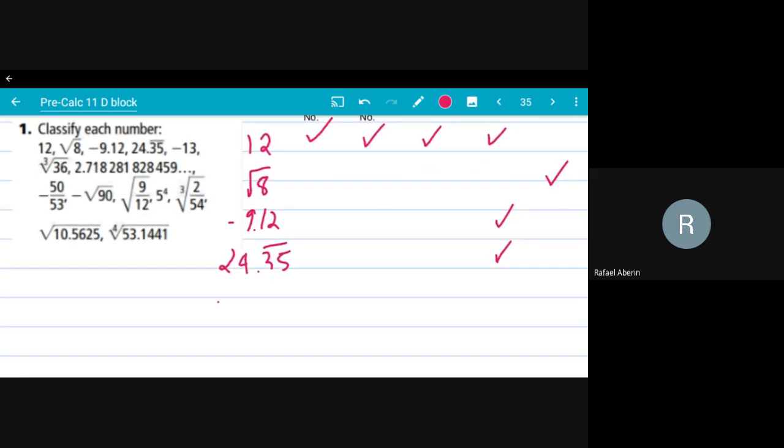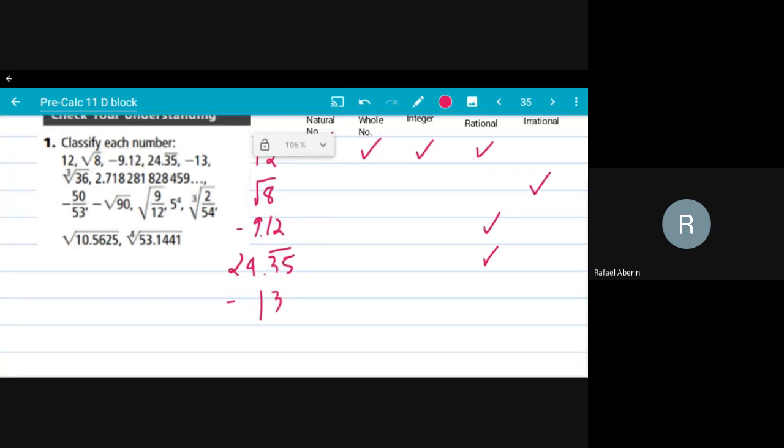Negative 13. Is that a natural number? No. Is it a whole number? No. But it is an integer. And since it is an integer, it is a rational.